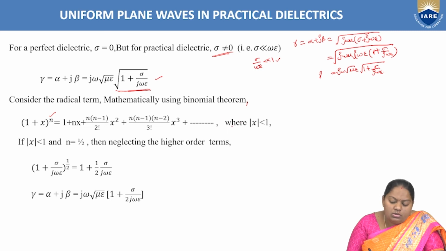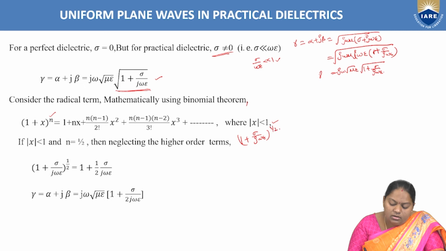Right? So here modulus of x is less than 1. Consider this the fundamental mathematical binomial theorem. Now in place of x, in (1 plus x) whole power n, 1 plus x means 1 plus sigma by j omega epsilon and whole power n.